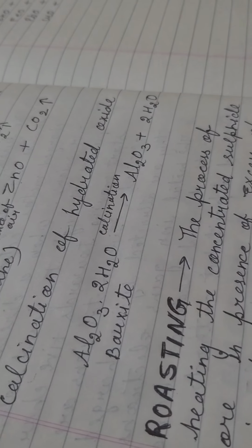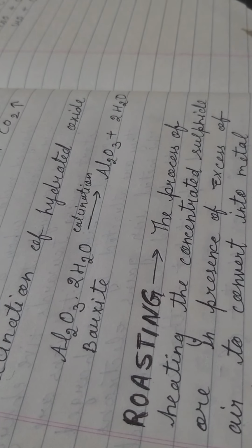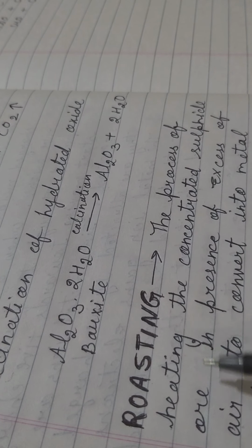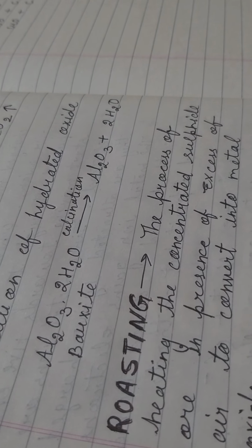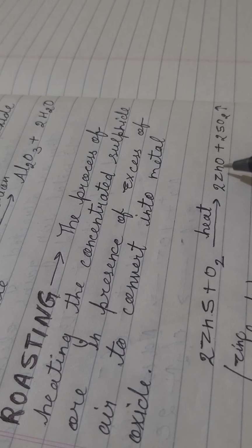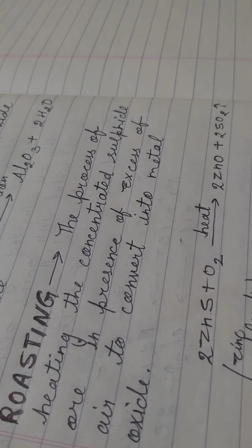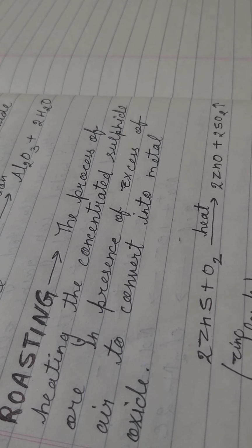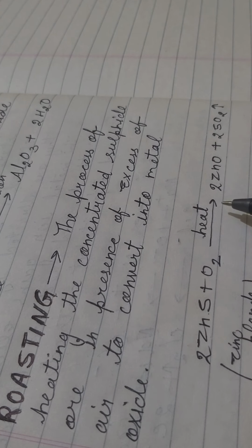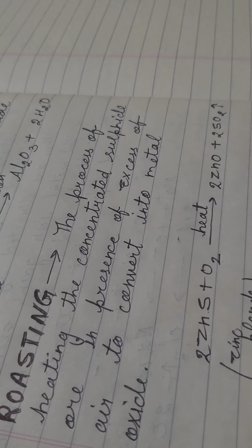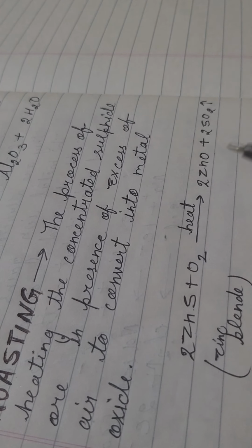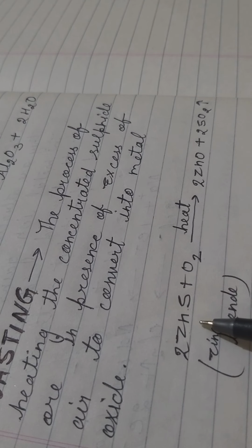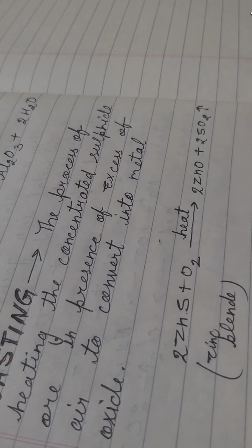Now see the next, roasting. Roasting is the process of heating the concentrated sulfide ore. In the case of sulfide ore, the process of roasting is done, and here the sulfide ore is heated in the presence of oxygen. Then it converts into metal oxide and SO2 gas evolves. Reminding you once again, this procedure is done in the presence of oxygen or air, not in the absence, and specifically for sulfide ore. You can see here ZnS converting into ZnO.